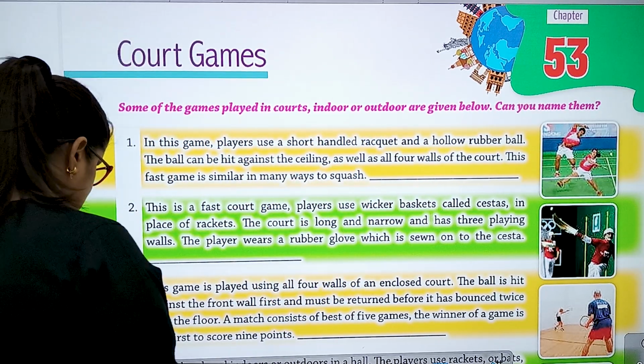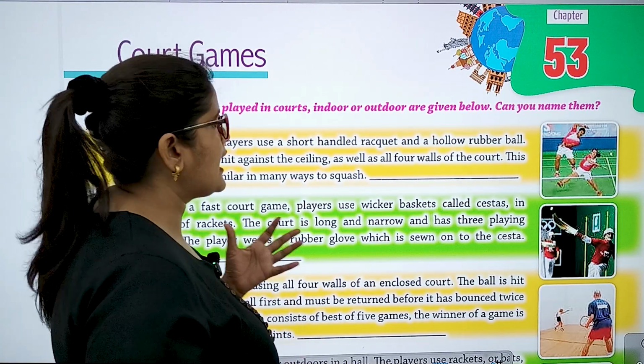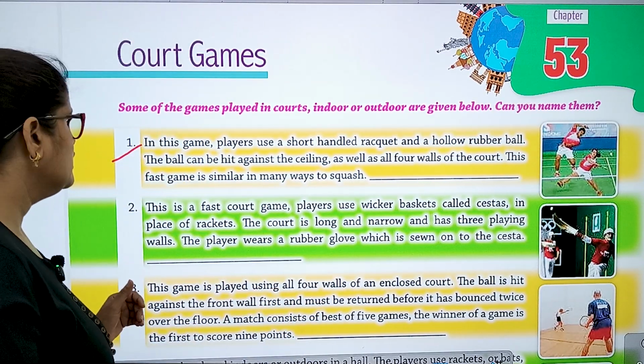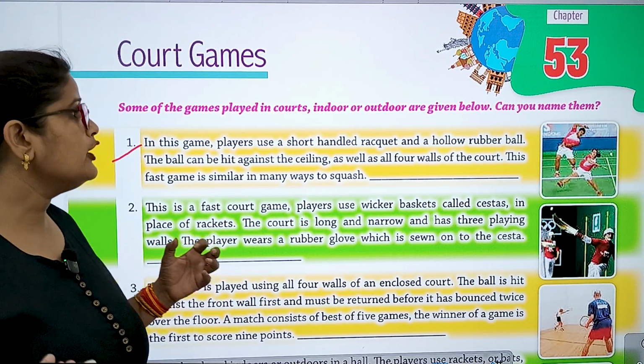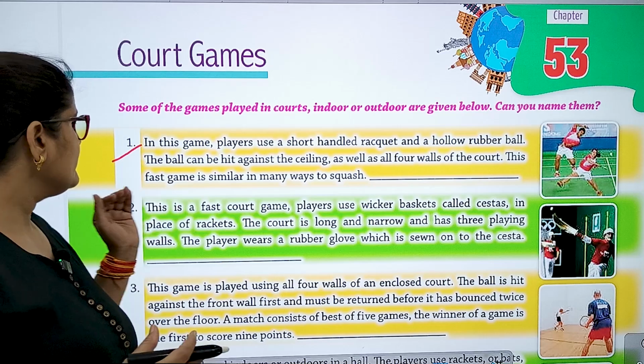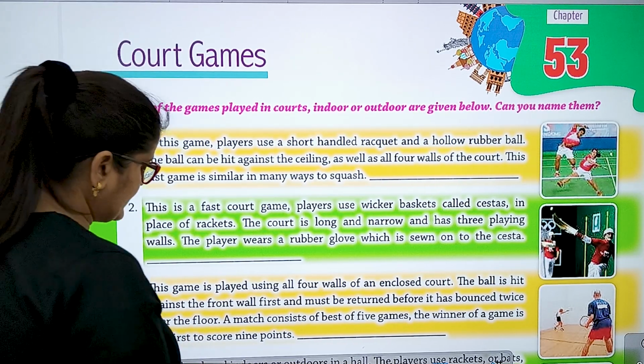So number 1, in this game, players use a short handle racket and a hollow rubber ball. The ball can be hit against the ceiling as well as all 4 walls of the court. This first game is similar in many ways to squash. So it is racquetball.